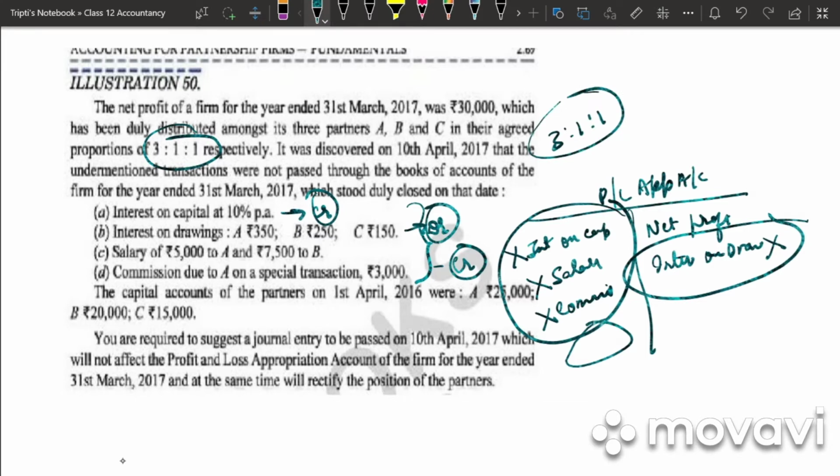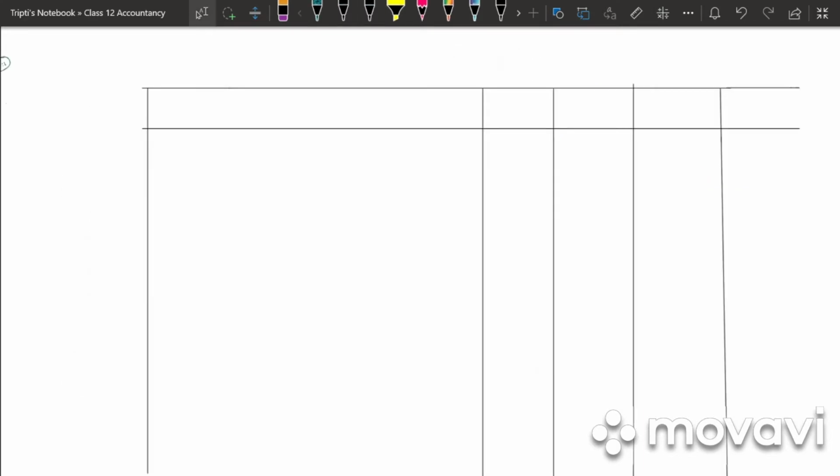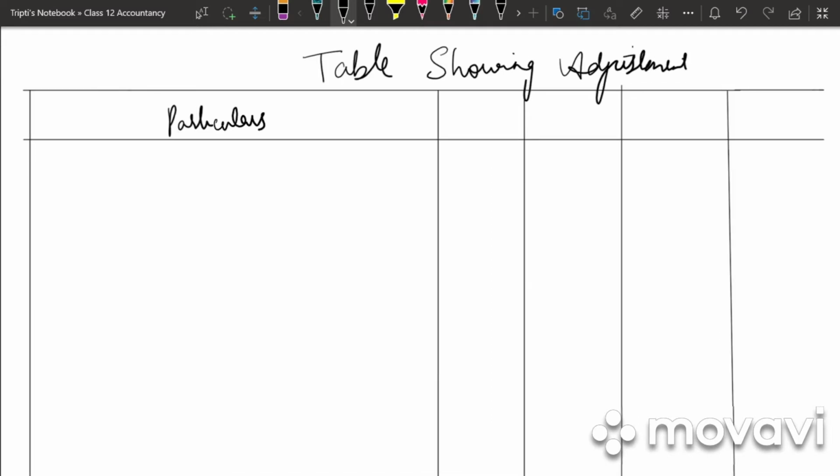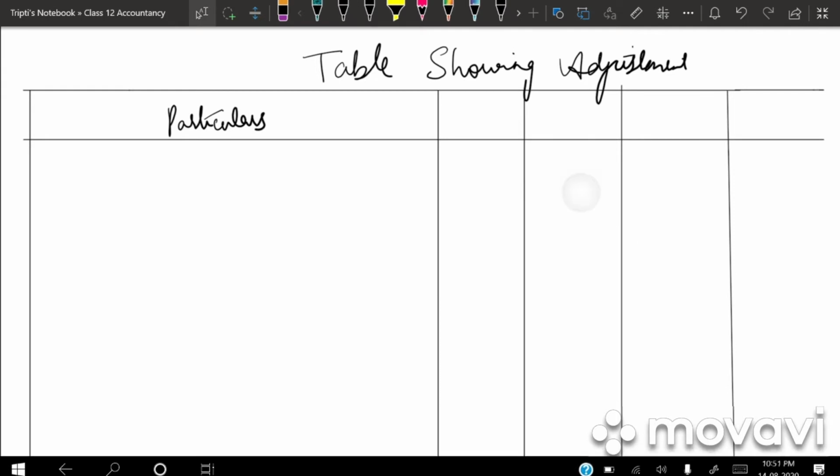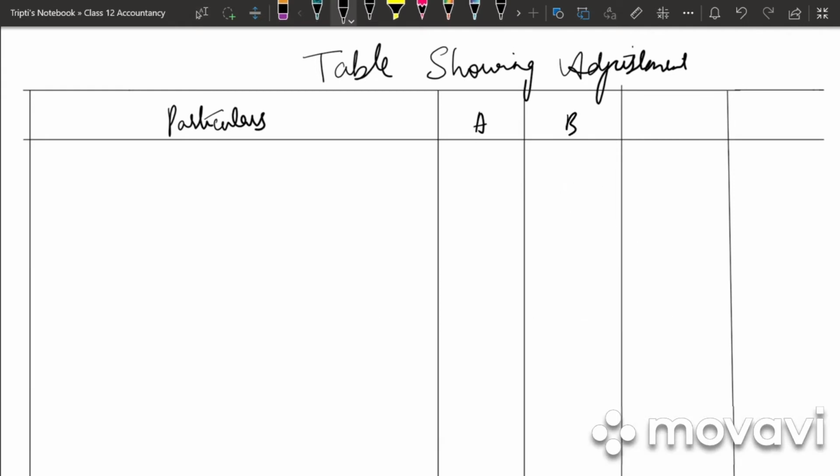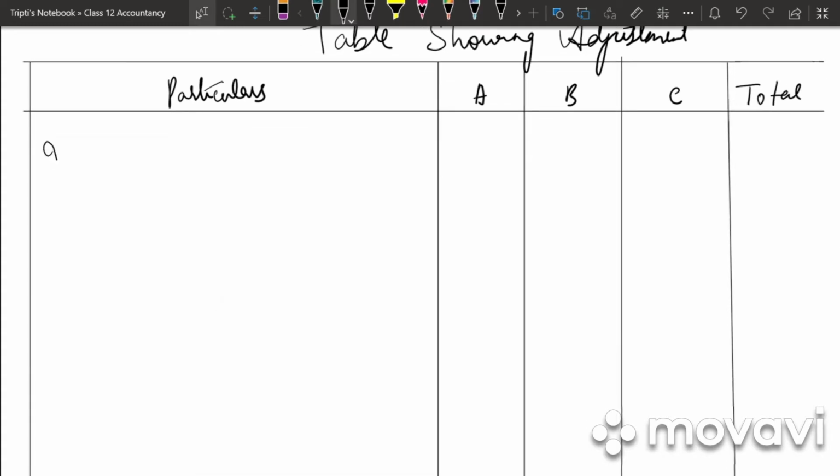The only difference is in all the problems we had only one omission, but in this problem we have multiple omissions. So let's work out the problem. Table showing adjustment. We have particulars. We have three partners, that is A, B, C, and we have total. So first we will write interest on capital.